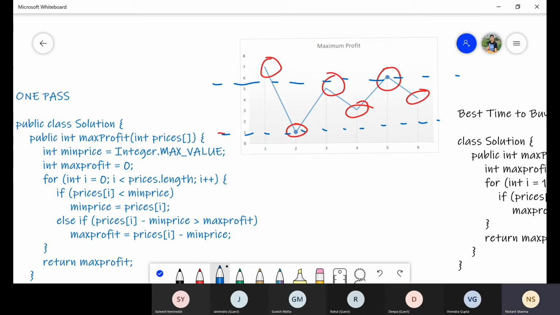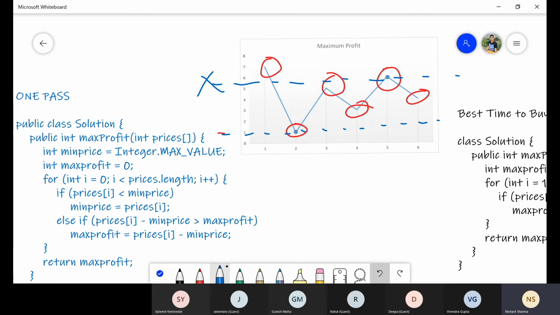That's the logic to find out the maximum profit. But suppose if we find out the minimum, then we do not need to find out the maximum. The reason is I have the minimum. I can directly take a difference with this and store in maximum profit. And if the difference is greater than maximum profit, then we will update the variable, else we will not update the variable.